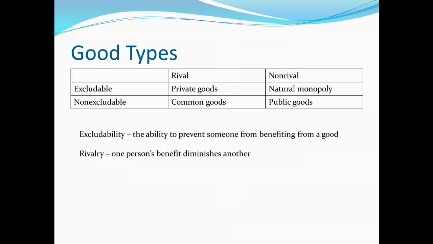Another application of game theory is to look at some of the problems that can arise with certain types of goods. To get at this, first we're going to break any good into one of four categories. This is based on two different traits. First is excludability. We'd say that a good is excludable if it's possible to prevent someone from benefiting from a good. Now note the grand majority of goods we're used to dealing with on a day-to-day basis are excludable. That is, it's relatively easy to prevent somebody from getting any benefit from it.